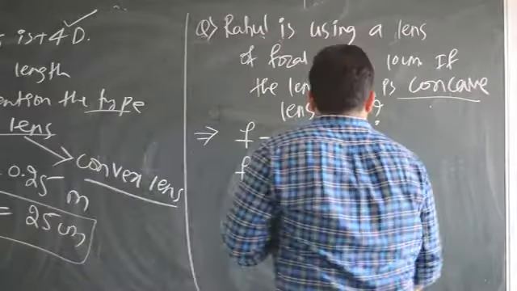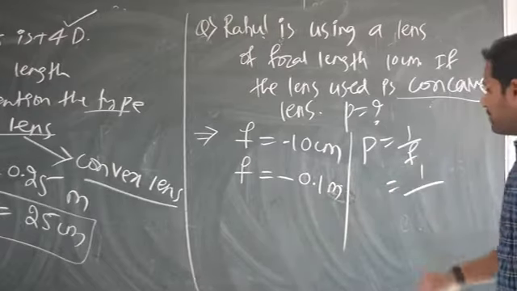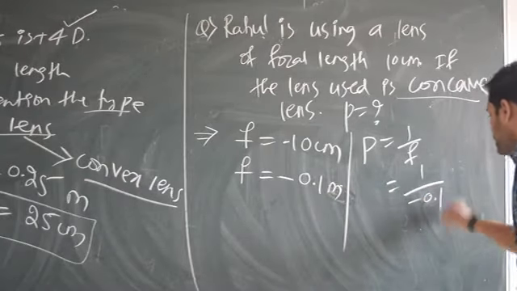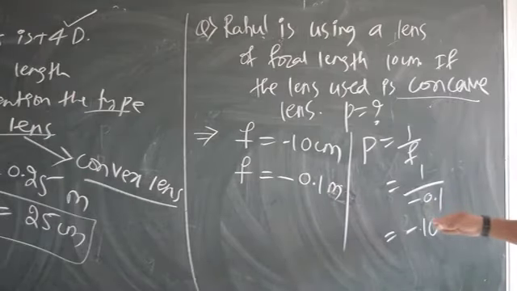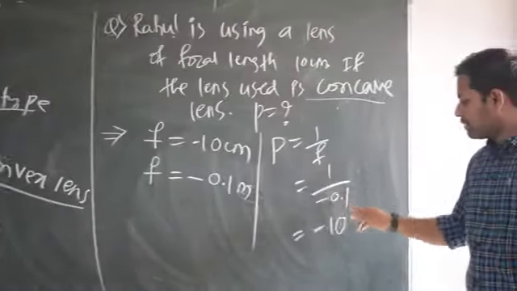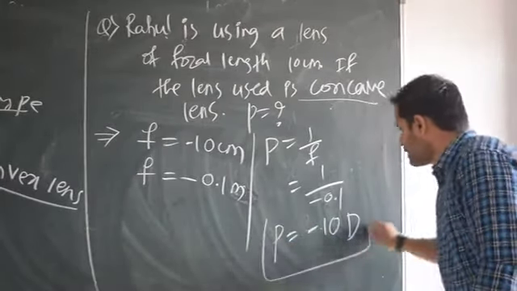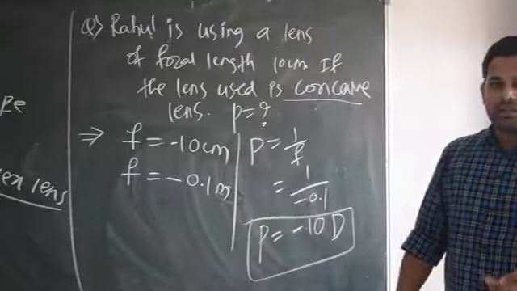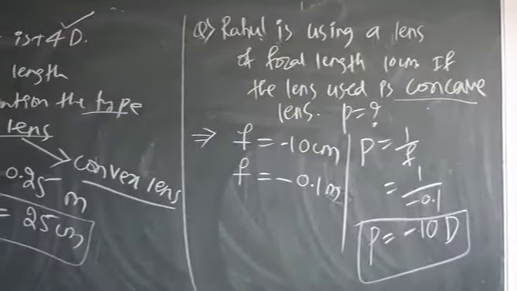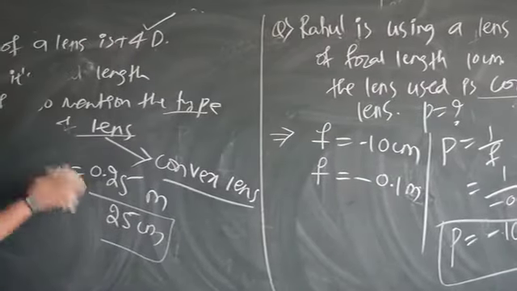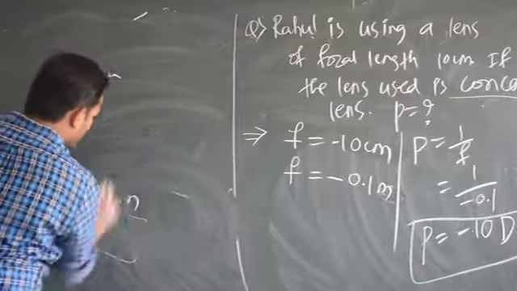Okay. Then now I can calculate power. Power is equal to 1 divided by F. So 1 divided by minus 0.1 means it becomes minus 10 what? Diopter. So power of Rahul's lens is minus 10 diopter. Whenever question is twisted, you should be able to understand this and you should be able to solve these kind of questions. Okay, let me give you one more question.